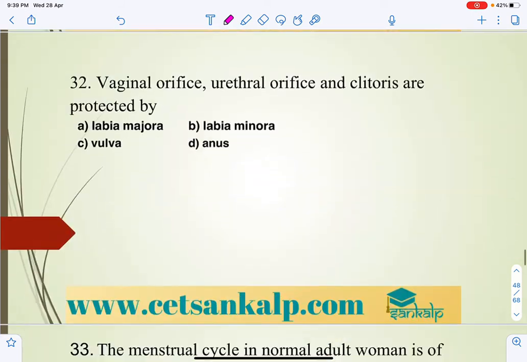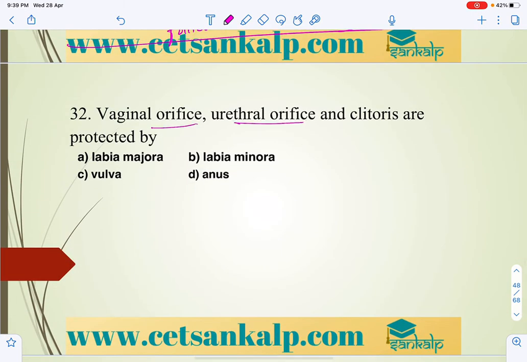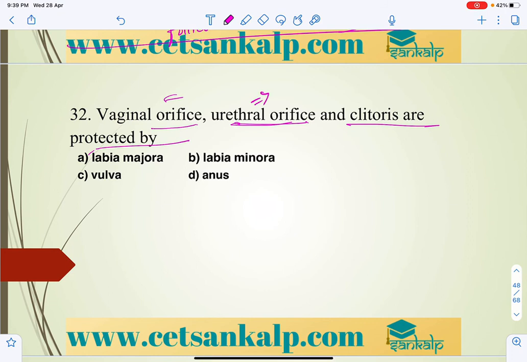That is why B is the answer. Vaginal orifice, urethral orifice, and clitoris are protected by what? Generally, in the external genitalia, the vaginal orifice means the opening of the vagina, and the urethral orifice is the urinary opening, which opens separately. In a female, the vaginal opening and the urethral orifice are different, and both are protected by the vulva, right? So this is the answer.